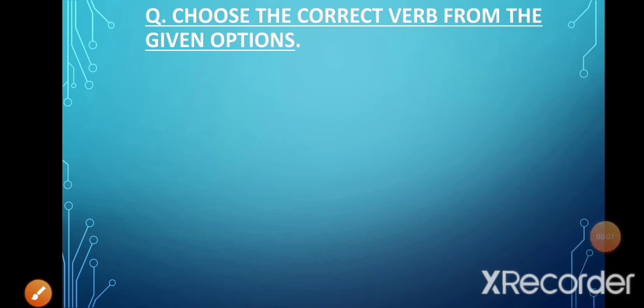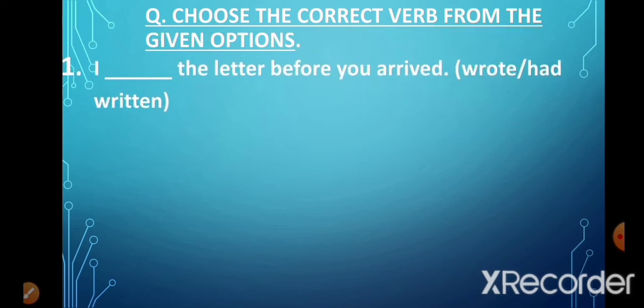Now we'll do the practice exercise to see if we have actually understood the 4 types of past tenses. Choose the correct verb from the given options. Now look at the first sentence. I dash the letter before you arrived. Now in this sentence, there are 2 actions taking place. One is of writing the letter and the second is of arriving.